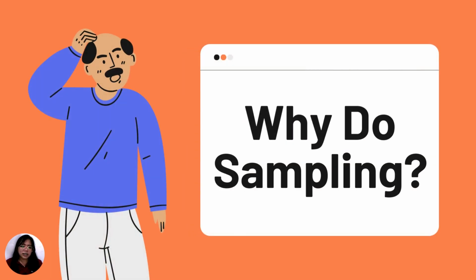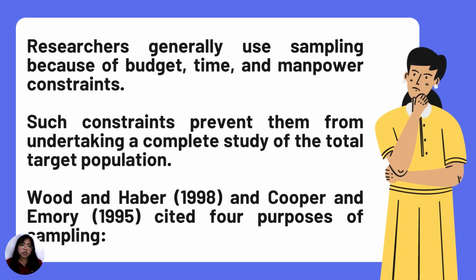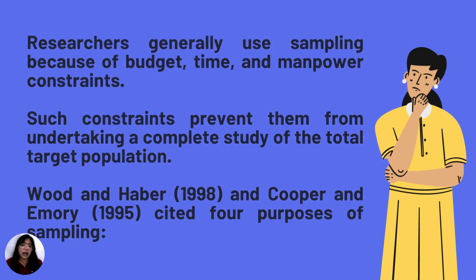Next question, class, is why do sampling? Why do we need to conduct sampling? Of course, researchers generally use sampling because of budget, time, and manpower constraints. Such constraints prevent them from undertaking a complete study of the total target population. Wood and Haber in 1998 and Cooper and Emery in 1995 cited 4 purposes of sampling. Why do we need to conduct sampling?